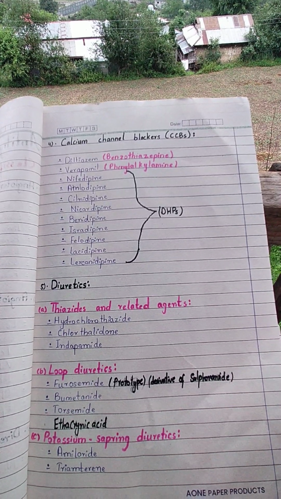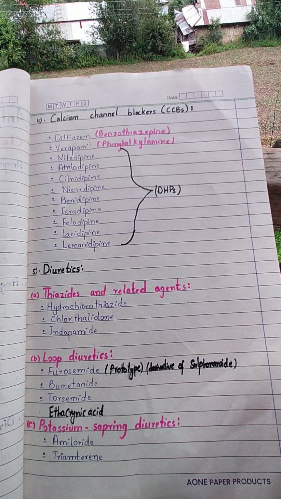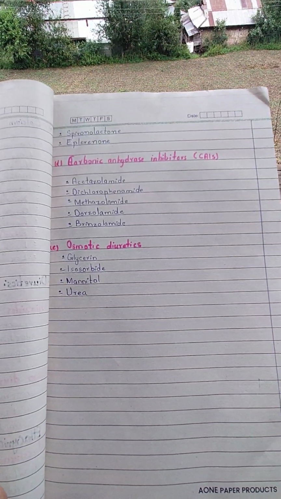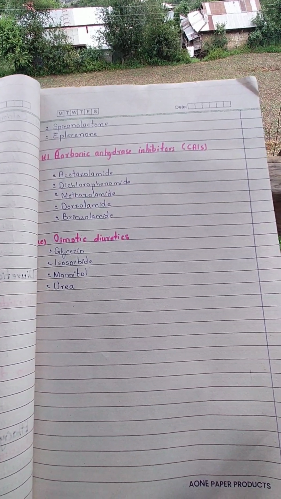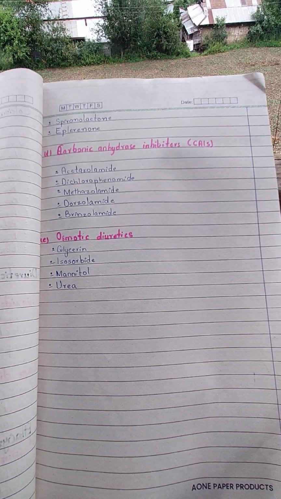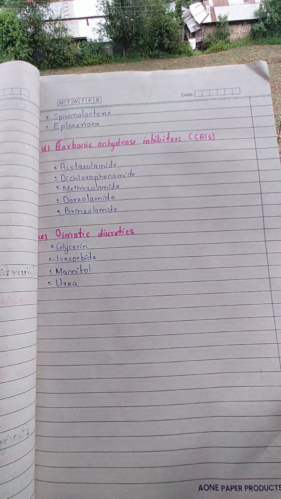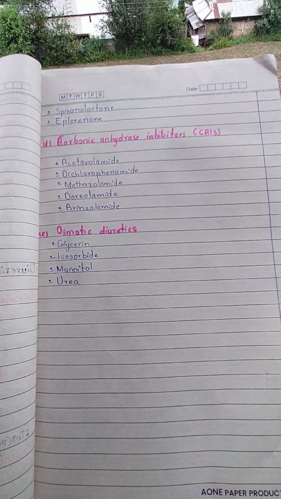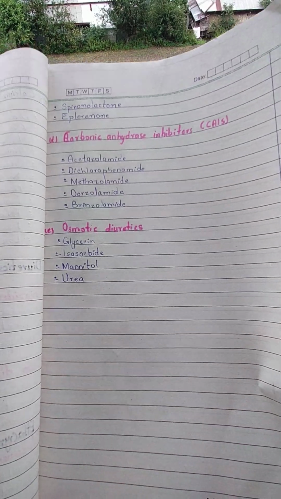Thiazide: hydrochlorothiazide, chlorothiazide and indapamide. Loop: furosemide, bumetanide, torsemide and ethacrynic acid. Potassium sparing: amiloride, triamterene, spironolactone and eplerenone. Carbonic anhydrase inhibitors: acetazolamide, dichlorphenamide, methazolamide, dorzolamide, brinzolamide, all the mides, okay, the amide family. Osmotic diuretics: mannitol is the key for osmotic diuretics. Okay, glycerin, isosorbide, mannitol and urea.